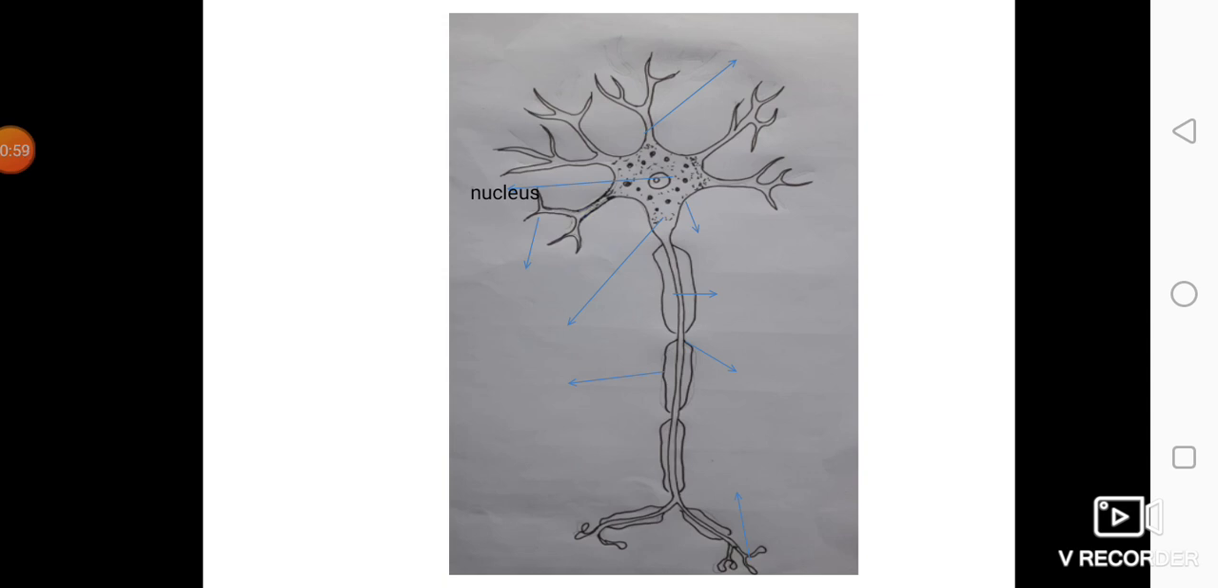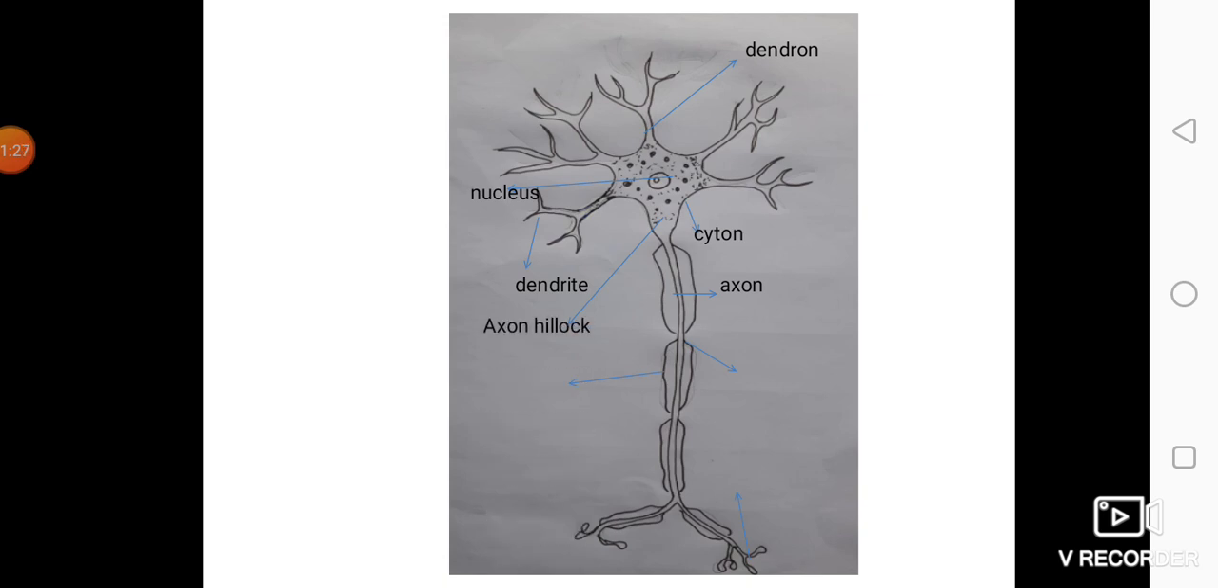This diagram shows a typical multipolar nerve cell. A multipolar nerve cell shows a cell body and cell processes. The cell body is called cyton. Cell processes are short and long. The short process is called dendron. Branches of the dendron are called dendrites. The long process is called axon.